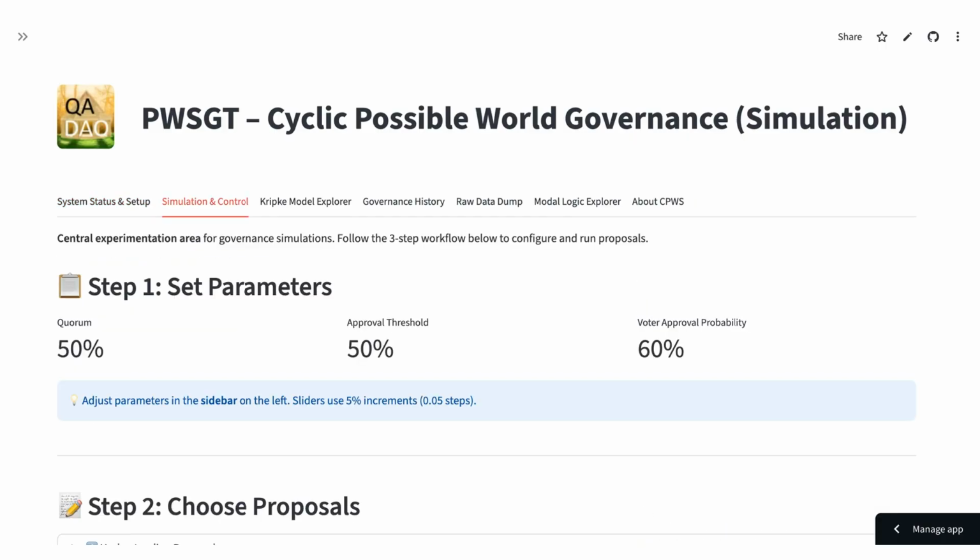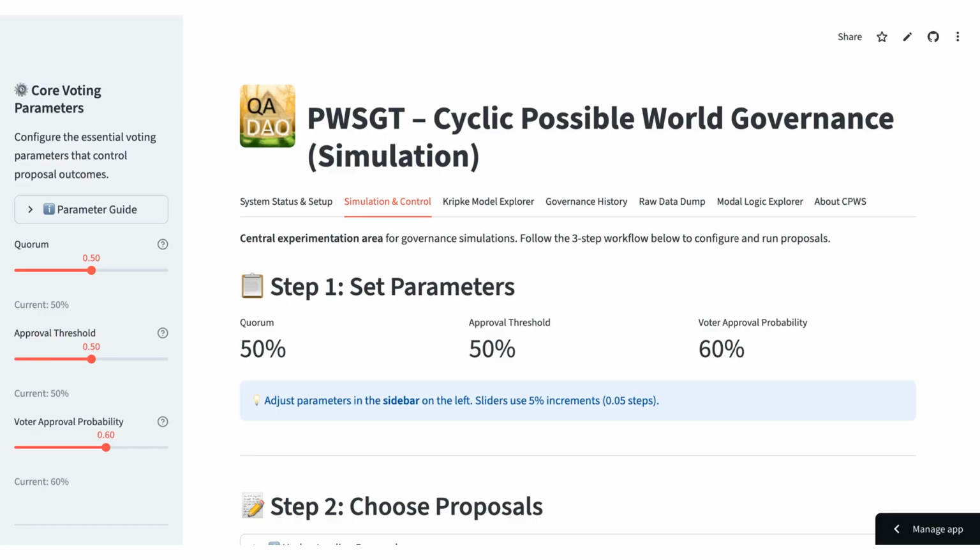The simulation and control tab is where the action happens. Let's look at the sidebar. Here we have three governance parameters. Quorum, which we will set to 0.5, or 50% of the total voting power must participate for the vote to be valid. Approval threshold, 0.5. Of the votes cast, over 50% must be for the proposal to pass.